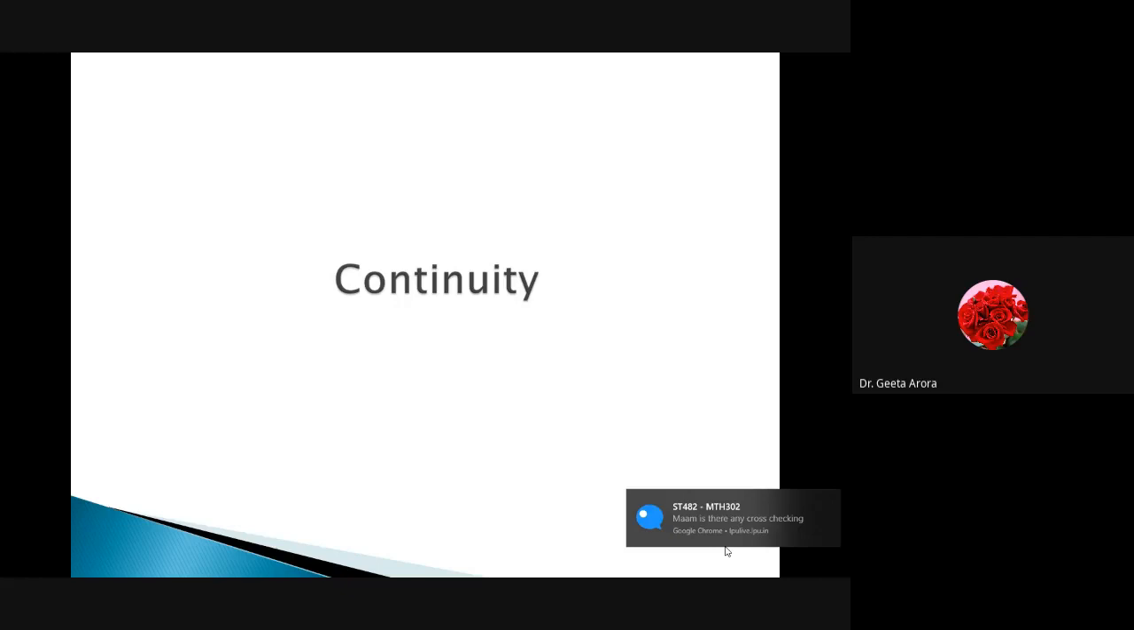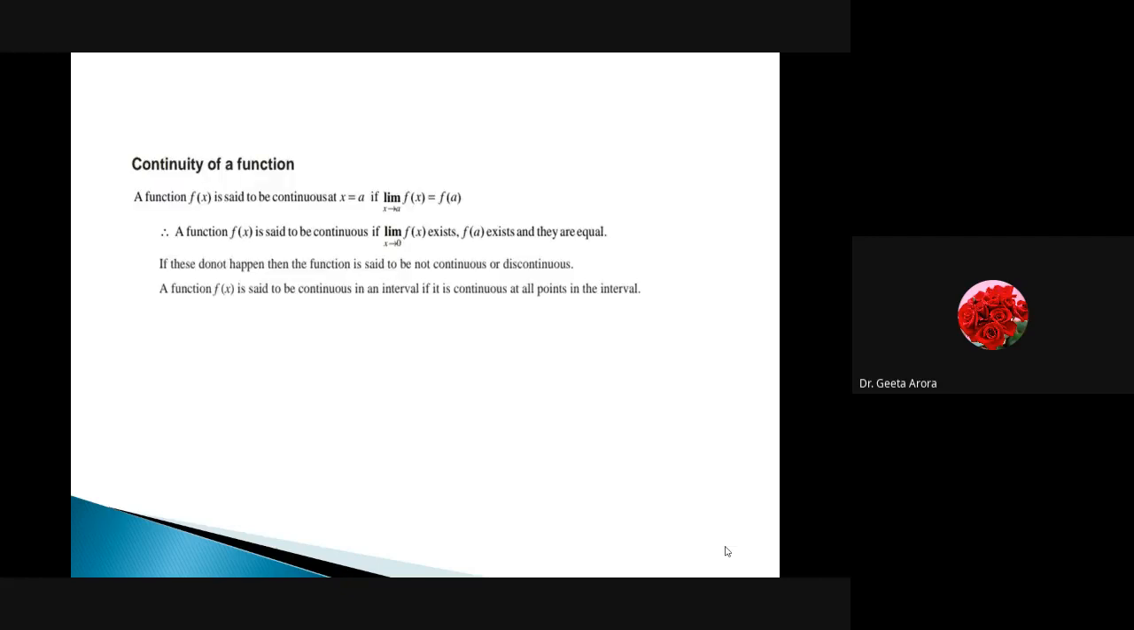So we are going to start with the continuity. In this, first we have the definition, what we mean by the continuity of a function. A function is said to be continuous at a particular point a, it could be any point, if limit x tends to a, f(x) is equal to f(a).